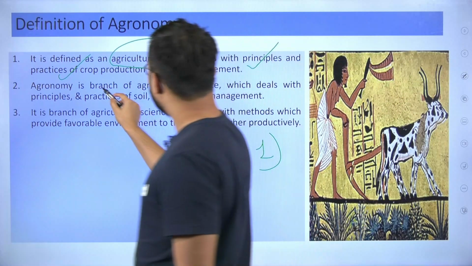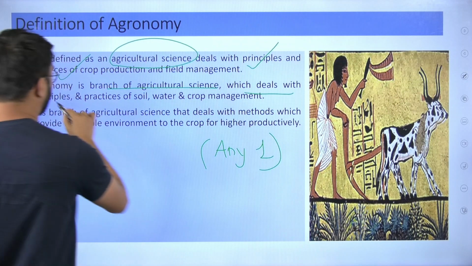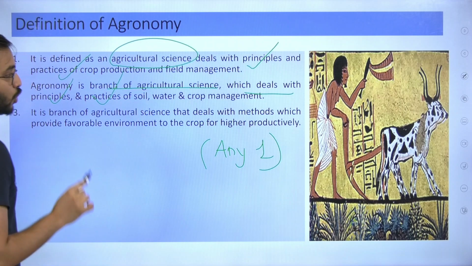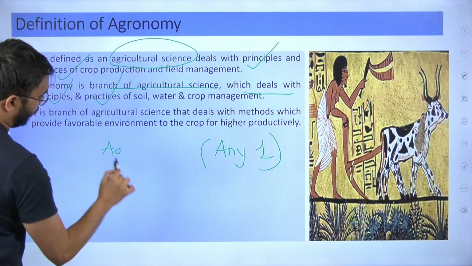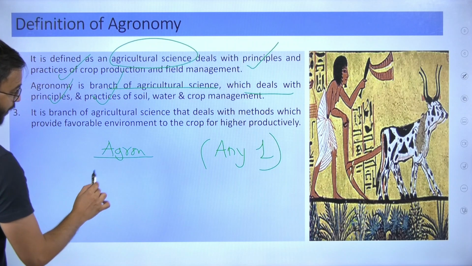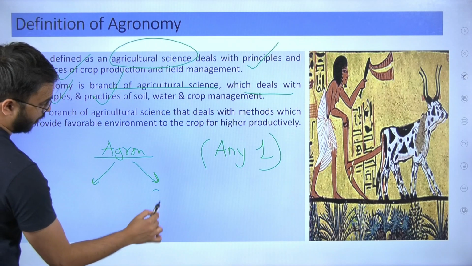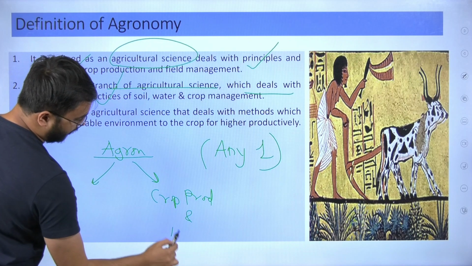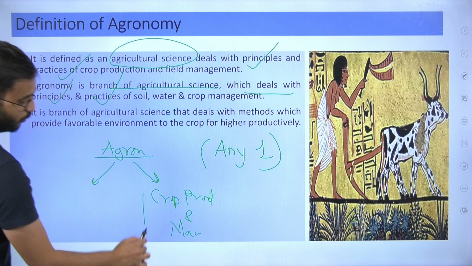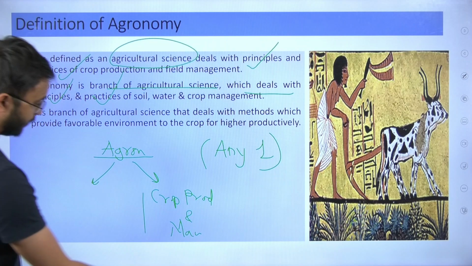Second, it's a branch of agricultural science which deals with principles and practices of soil, water and crop management. So always remember agronomy's definition: crop production and crop management.